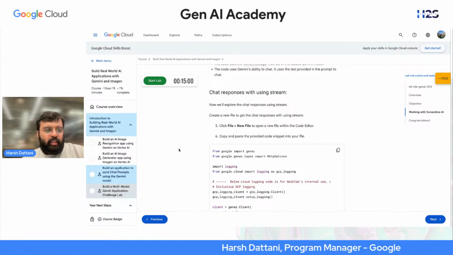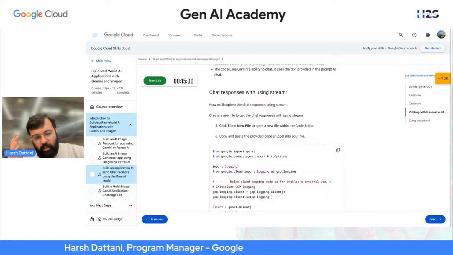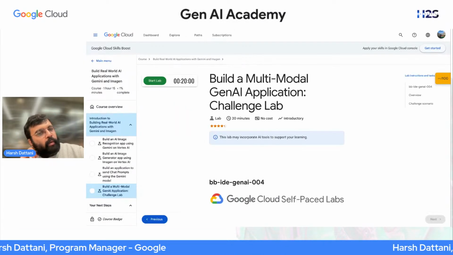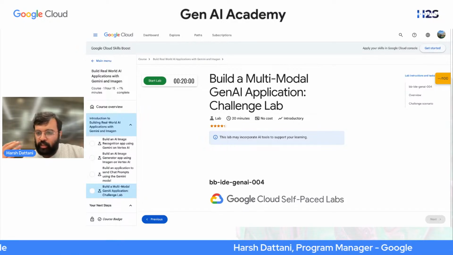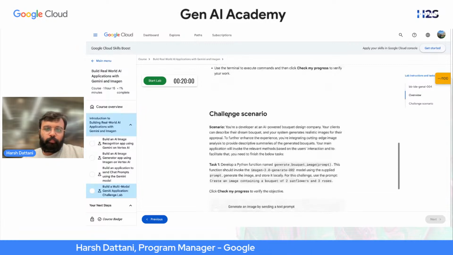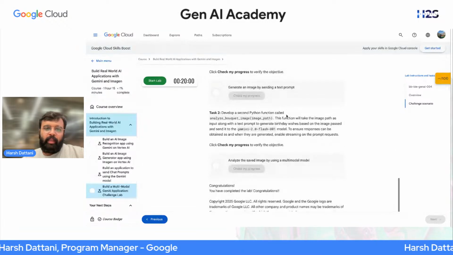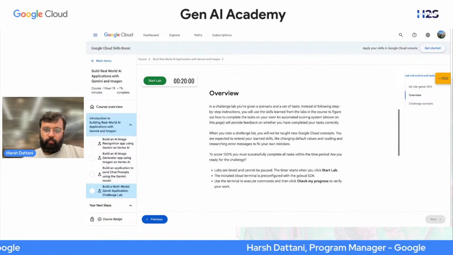And last is building a multi-modal Gen AI application. What is multi-modal? We already saw an application which can process and generate images, videos, documents, text. So over here, same thing. We are building an application which can generate an image and ask questions based on that.